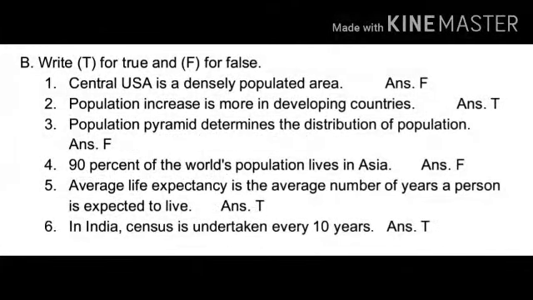Exercise B. Write T for true and F for false. First, Central USA is densely populated area. False. Second, population increase is more in developing countries. True. Third, population pyramid determines the distribution of population. False.